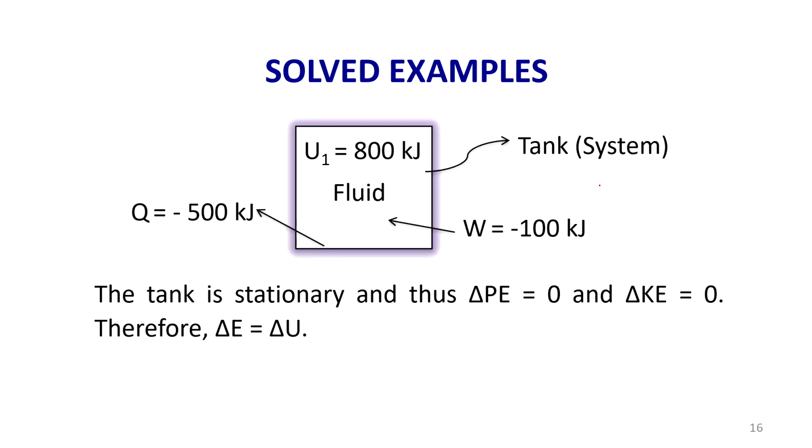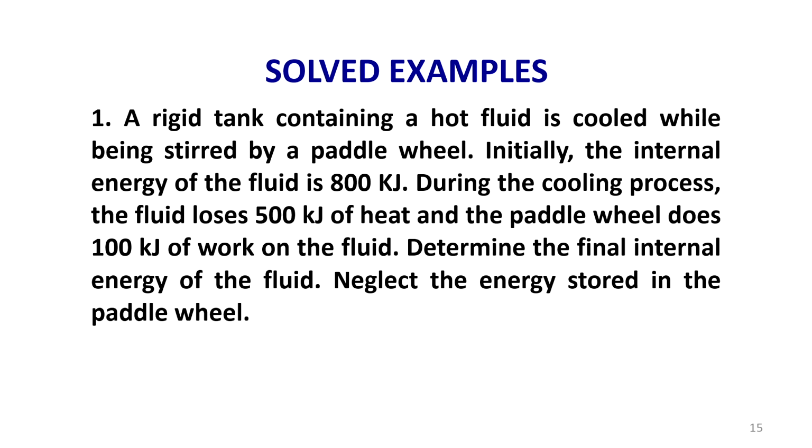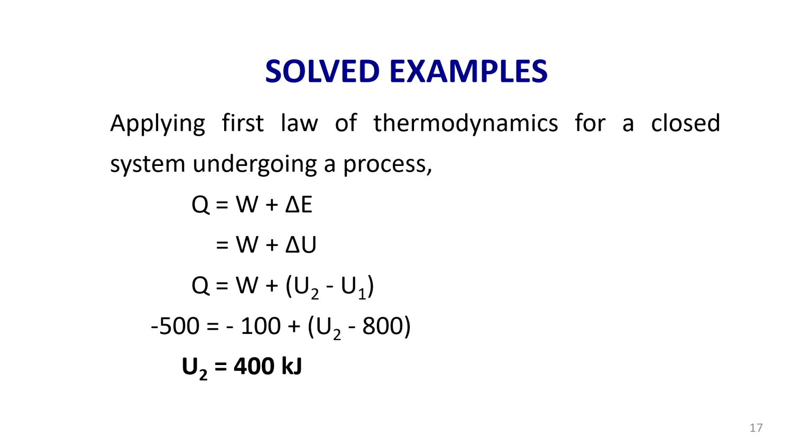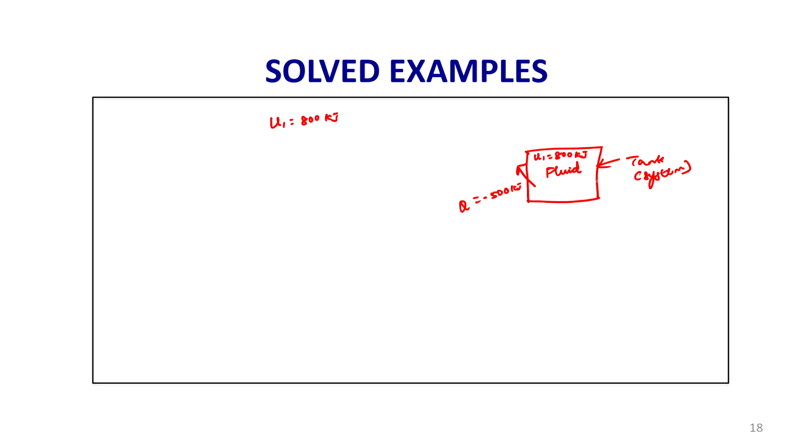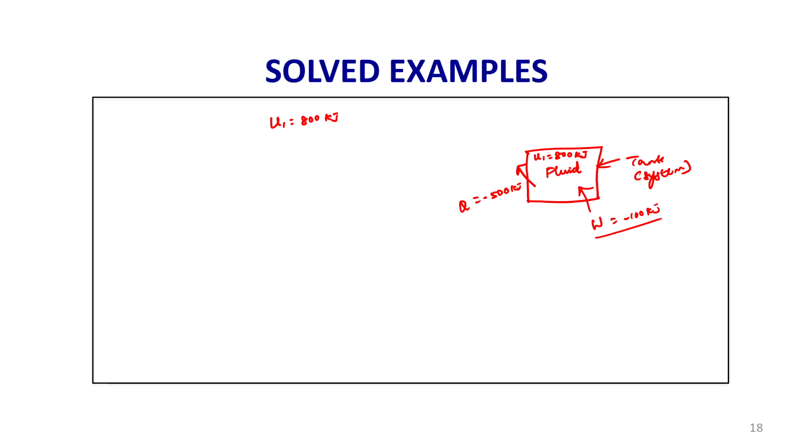There is a work done, the paddle wheel does a work of 100 kilojoules. So, work is done on the system. So, it is minus 100 kilojoule. The fluid is contained in the tank, which is the system. Work is not by the fluid, work is done on the fluid. Work done by the system is positive, work done on the system is negative. Similarly, heat added to the system is positive, heat lost or removed from the system is negative.